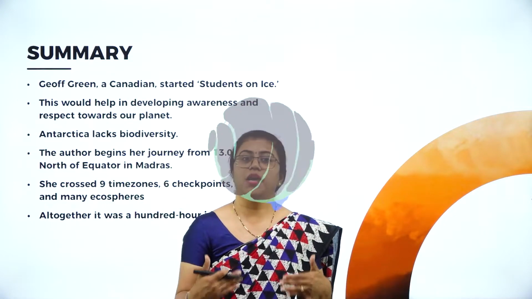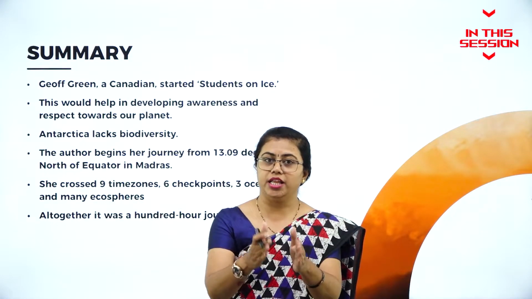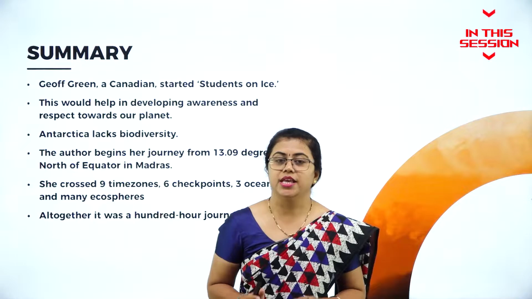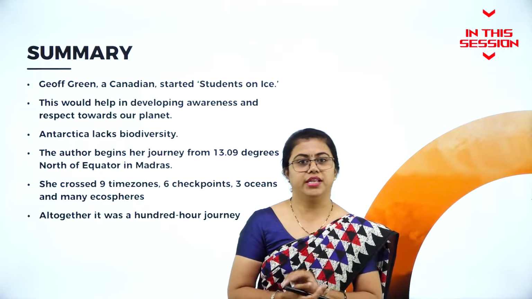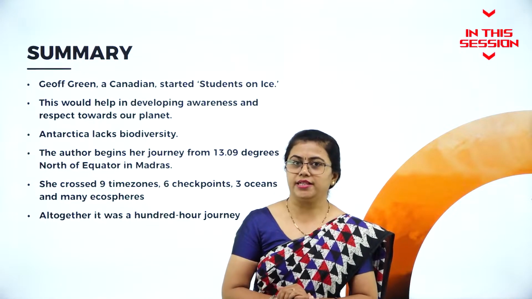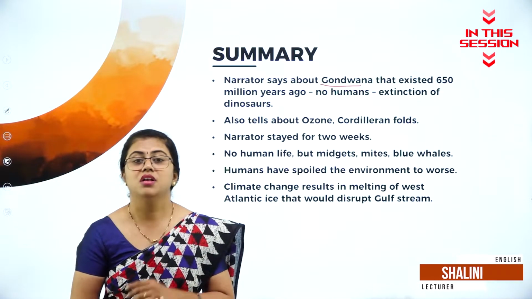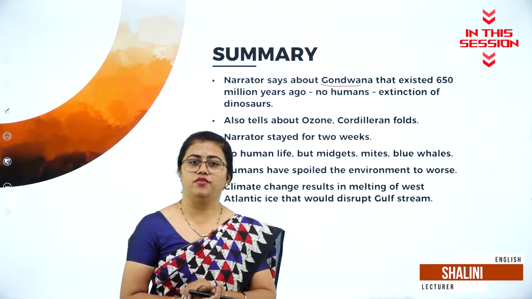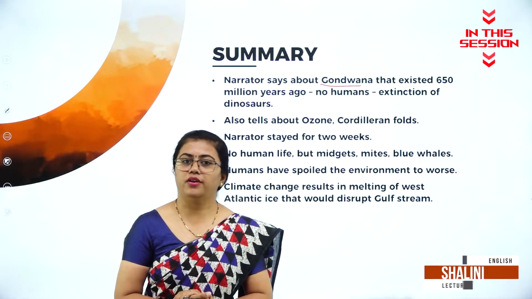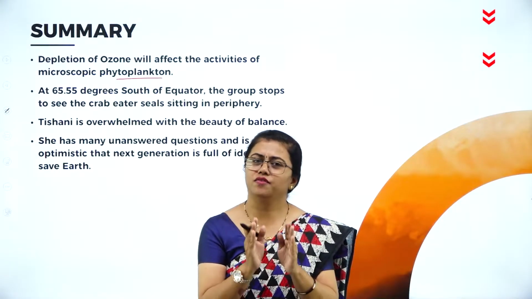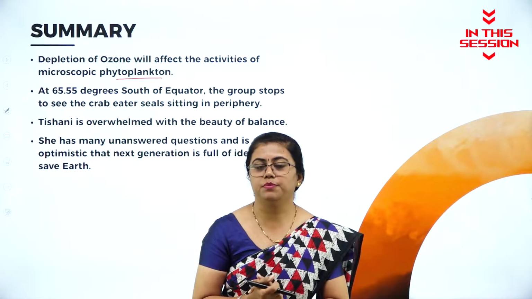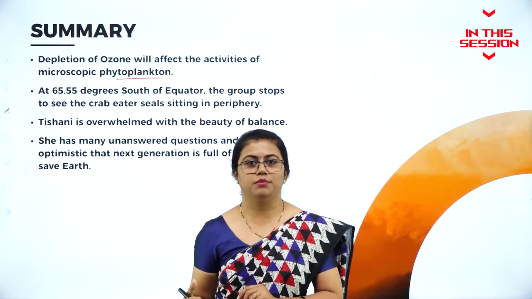Where we have come from, where we are and where we are heading to. In order to understand this, you need to go and experience Antarctica. That is what she tells here. So when Gondwana was there, 650 million years ago, at that time a lot of flora and fauna existed, vivid flora and fauna. You have to take care of small things which will help the bigger things to fall in place.